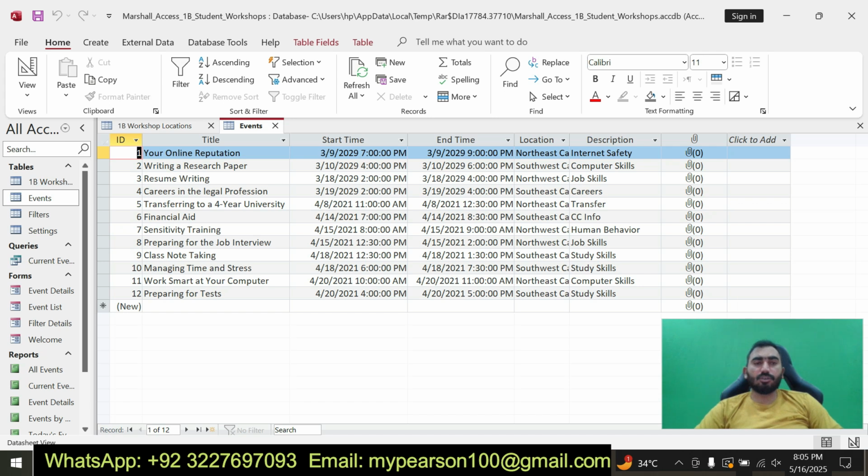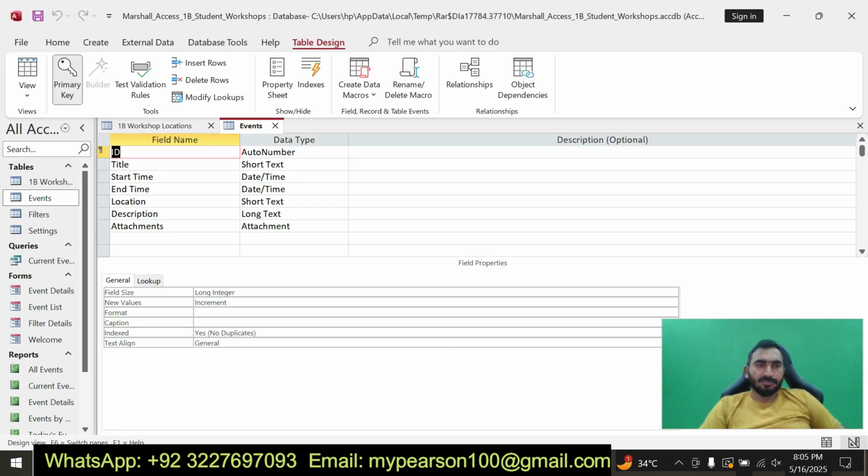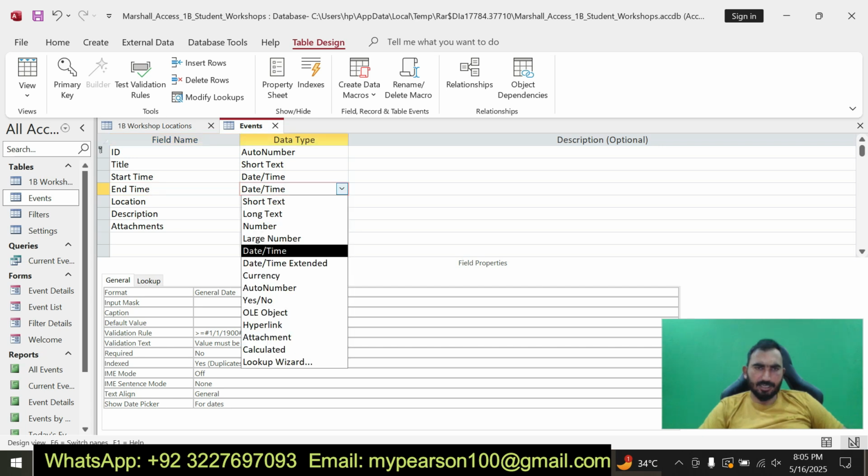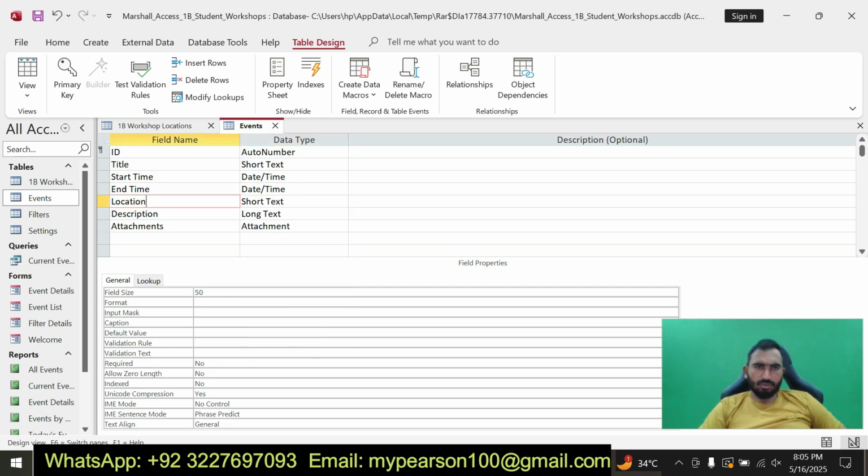Okay, you can see here. Here is the second table, that is event, and I am going to show the design view. Here you can see the field name and the data type: field name ID, data type is auto number, then start time field name, and the data type is date time. Next one is the end time, and the data type is again date time. Next one is location and short text, description and attachment.